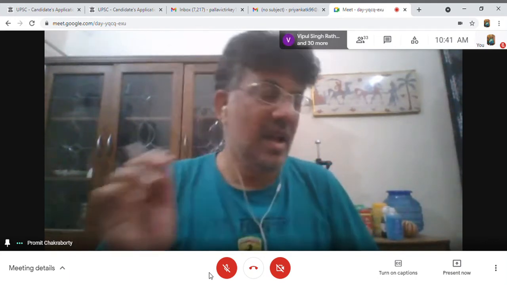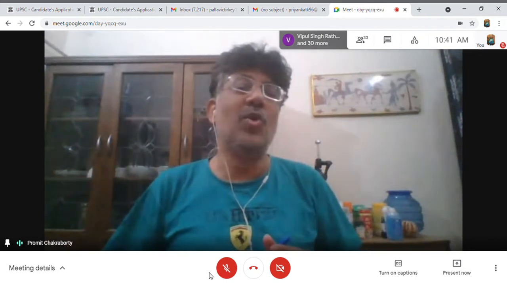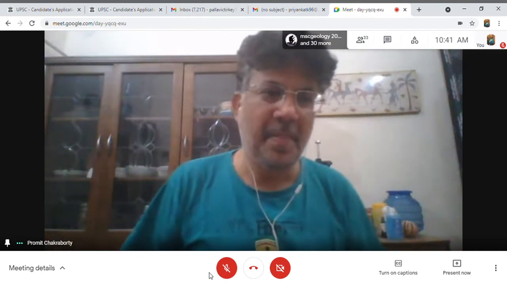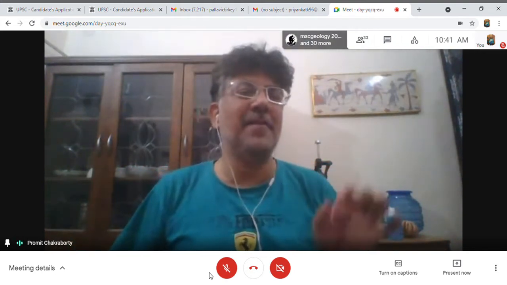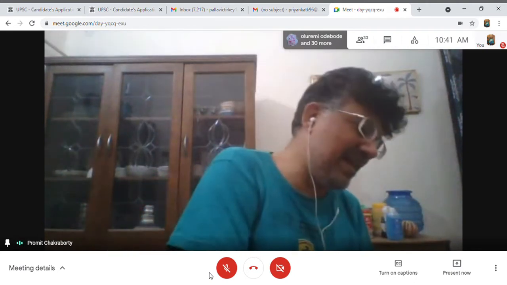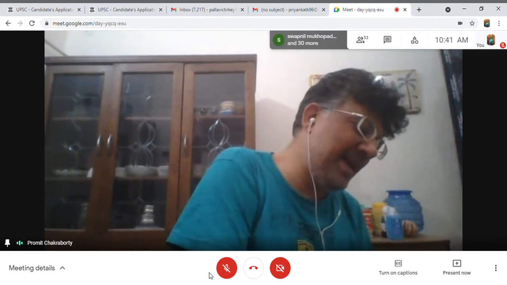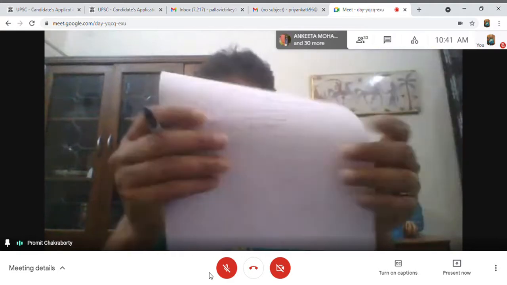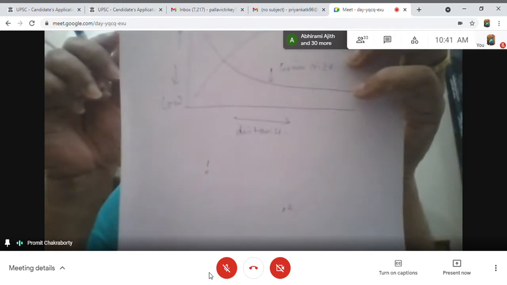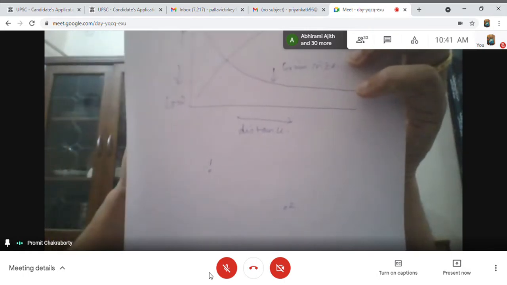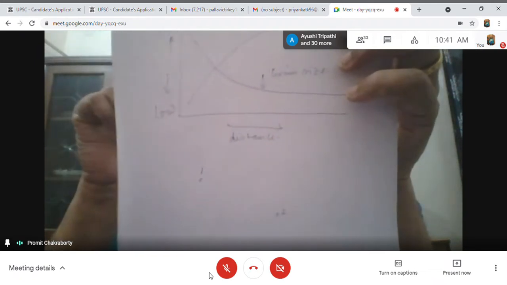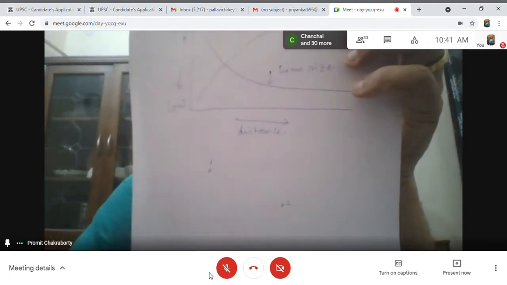Yes, sir. There is another problem. Suppose the whole exercise I am doing in the subsurface, not on the surface, and I am collecting samples from the subsurface by means of coring. Suppose I made a core 1 and a core 2. What I found is that in core 1 the grain size is coarser than core 2, and in core 1 the grain roundness is less than core 2. Then I say the paleocurrent direction is towards core 2.